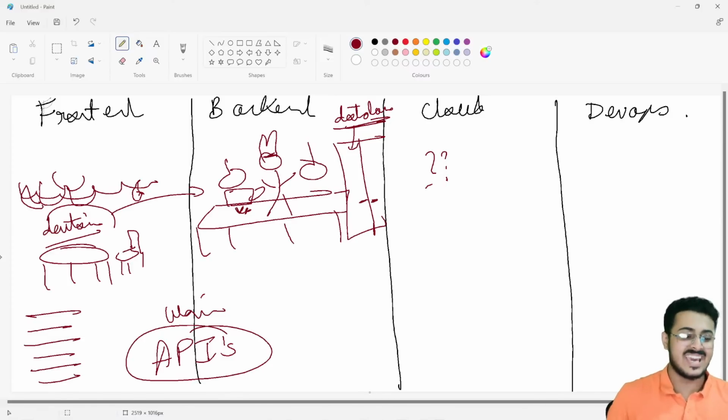So this API is in charge of taking your order from the front end to the back end and bringing your food, or your results, from the back end to the front end.